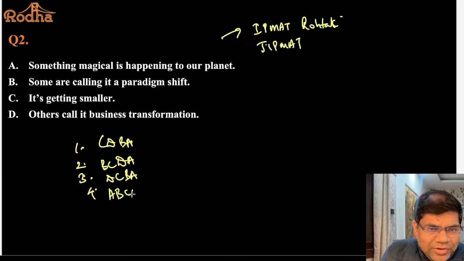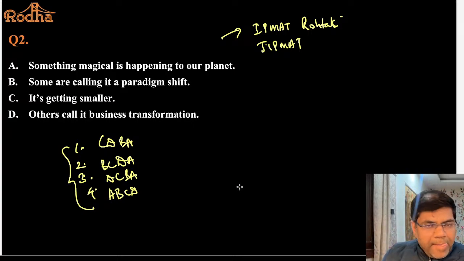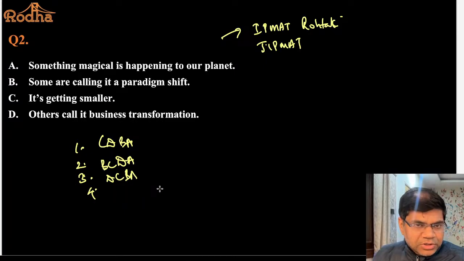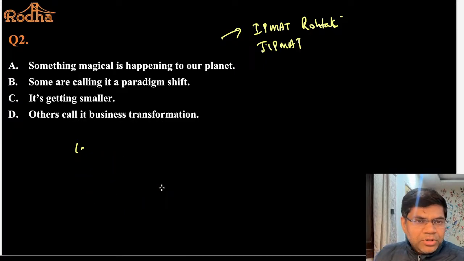ABCD, ऐसे करके 4 ऑप्शन आ जाएंगे. आपको चारों में से वो चूज़ करना है जिससे सीक्वेंस बढ़िया बन रहा है, and that is the right answer. So if you mark 3 and 3 is the right answer, you will get full marks. If not, you will get negative marking. ठीक है? But here we don't have the options, so we have to put the answer in the box.